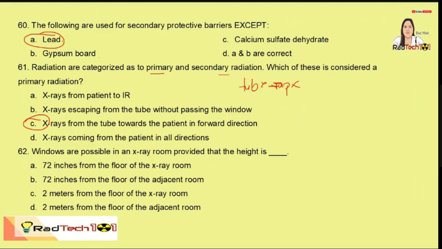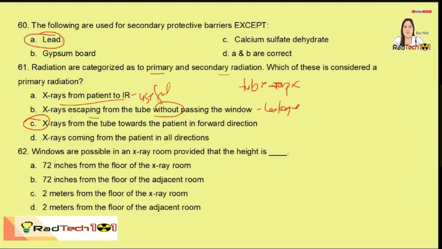So X-rays from patient to IR, we call this the remnant radiation or the useful beam, useful radiation. X-rays escaping from the tube without passing the window, this is leakage. So this is useful or remnant.